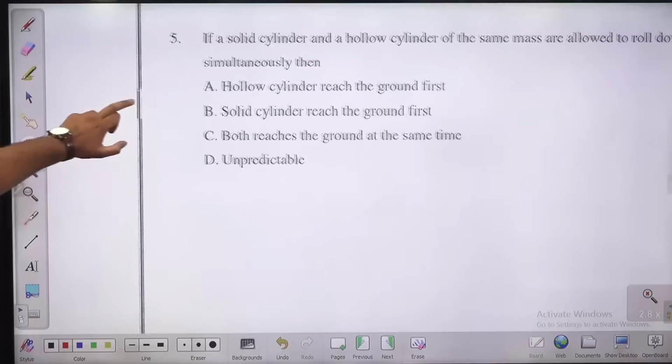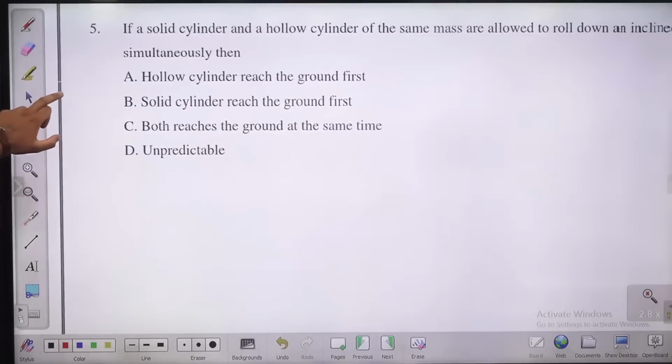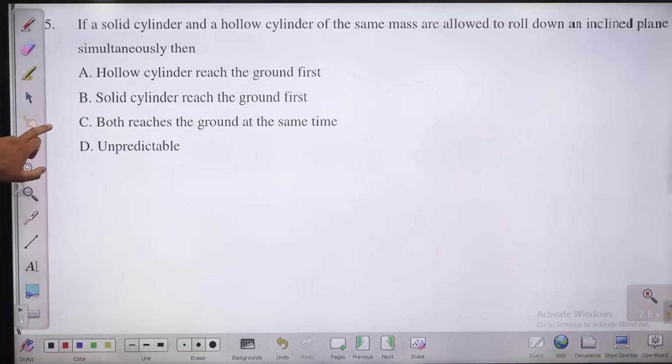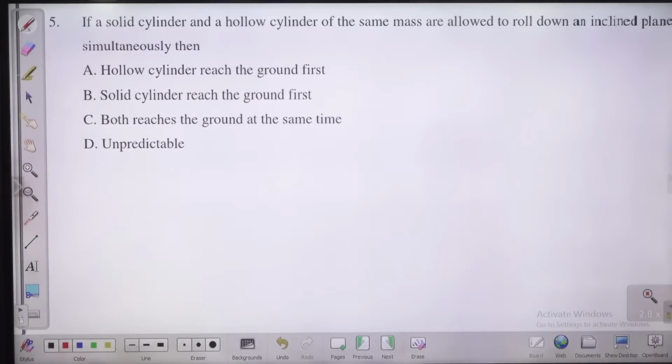Next question in front of you. It is a very good question, guys. बहुत अच्छा question है. It looks simple, but it's a very good question. Please try to answer. Question number 5 in front of you.